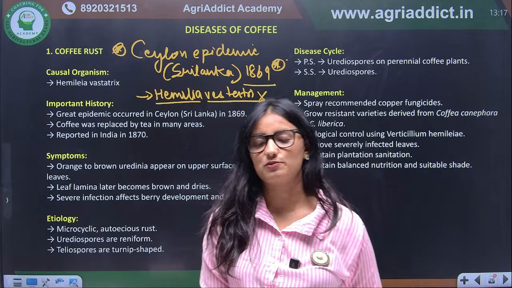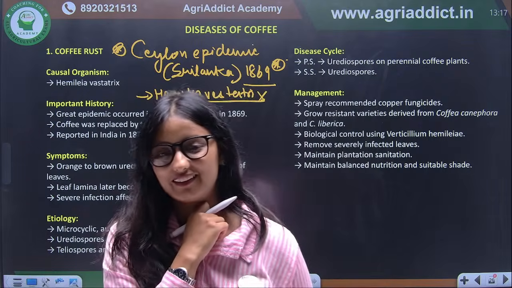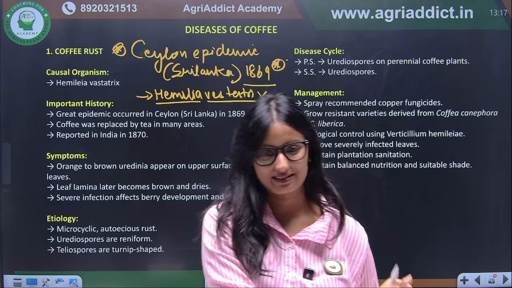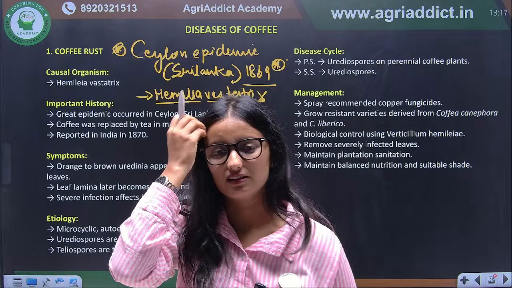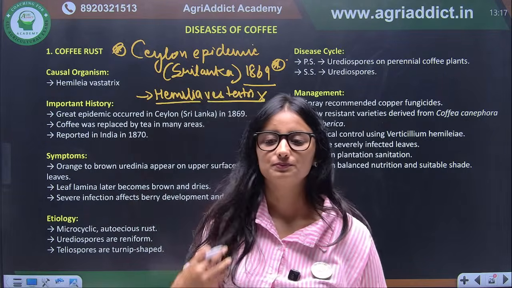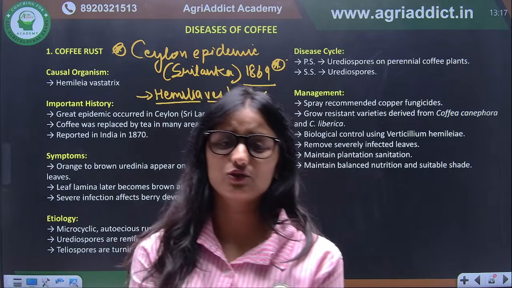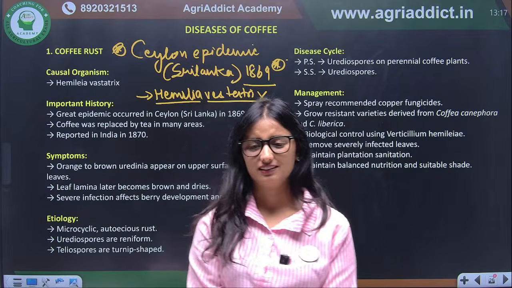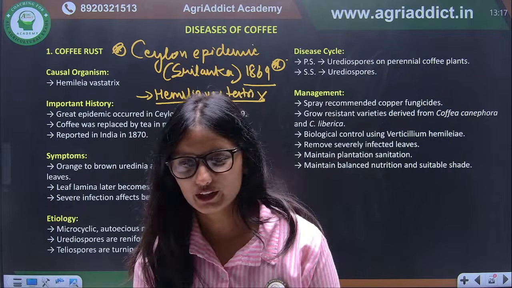Tell me what kind of spores it is forming if it is a rust. We have discussed rusts in detail in our basic classes of pathology, but this is very general. What kind of spores is rust producing? Urediospore, very good.